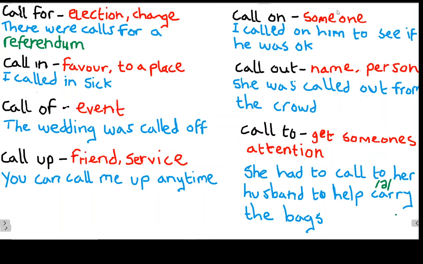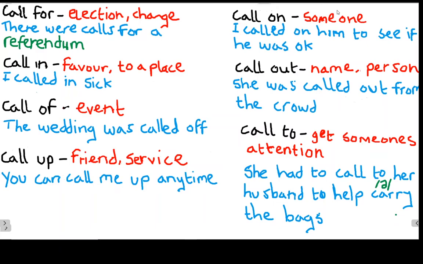So we can use call for to talk about a public demand, something that they want. Look at our example sentence: there were calls for a referendum. In this example sentence, the public are demanding or expecting something to take place, in this case a referendum.